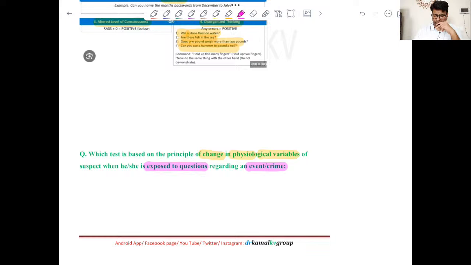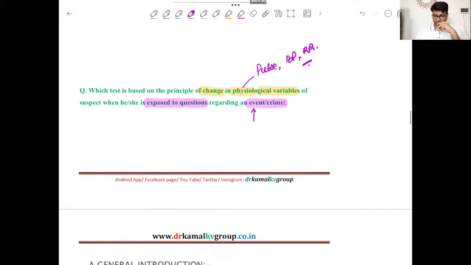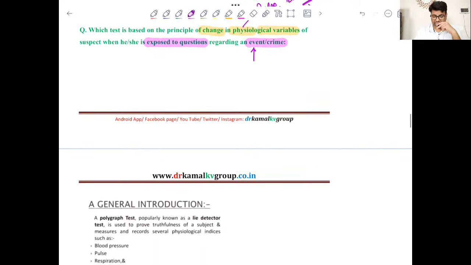So we will check the pulse, the blood pressure, the respiratory rate, etc., and these are the physiological variables which we monitor when we are putting a questionnaire in front of the suspect, and this is known as polygraphy test.